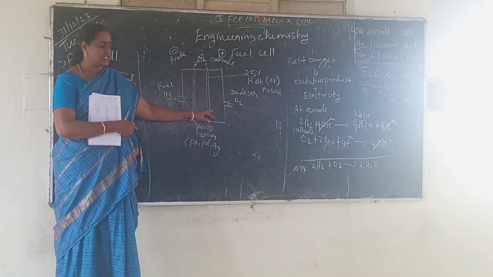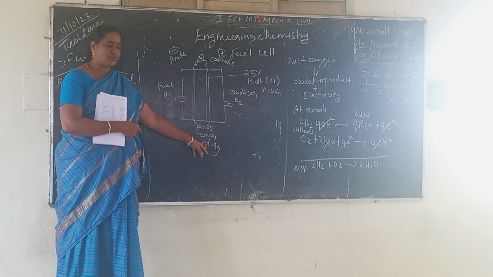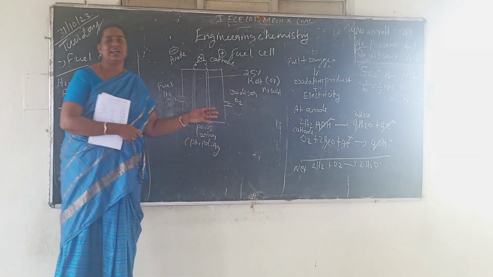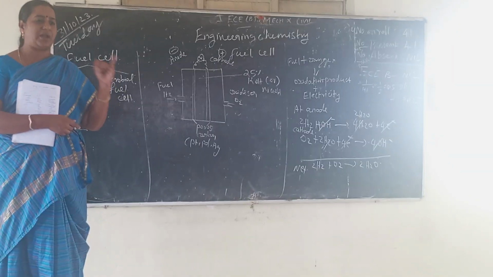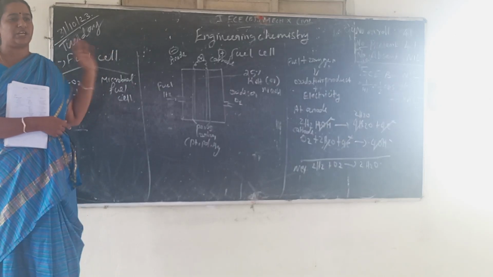Both anode and cathode are here porous carbon. It should consist of a small amount of Pt means platinum, Pd means palladium, Ag means silver. So what will be mixed in that electrode? Three elements will be mixed: first one platinum, palladium and also silver mixed with the porous electrode.